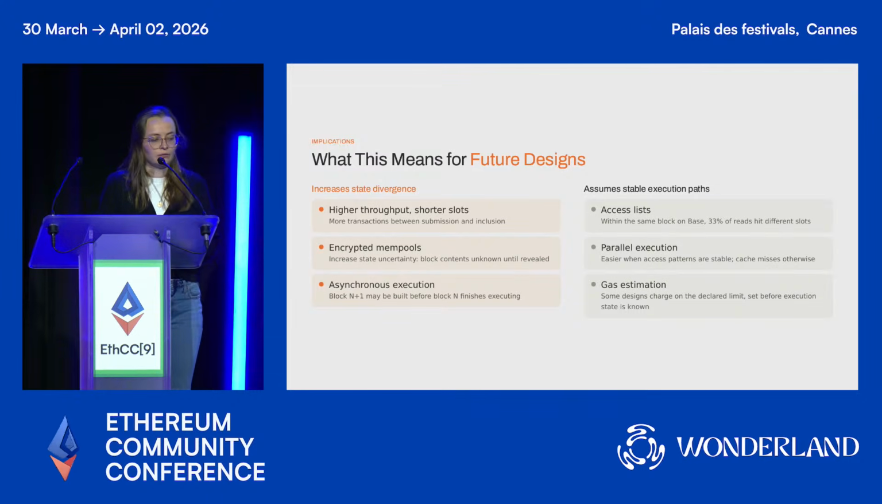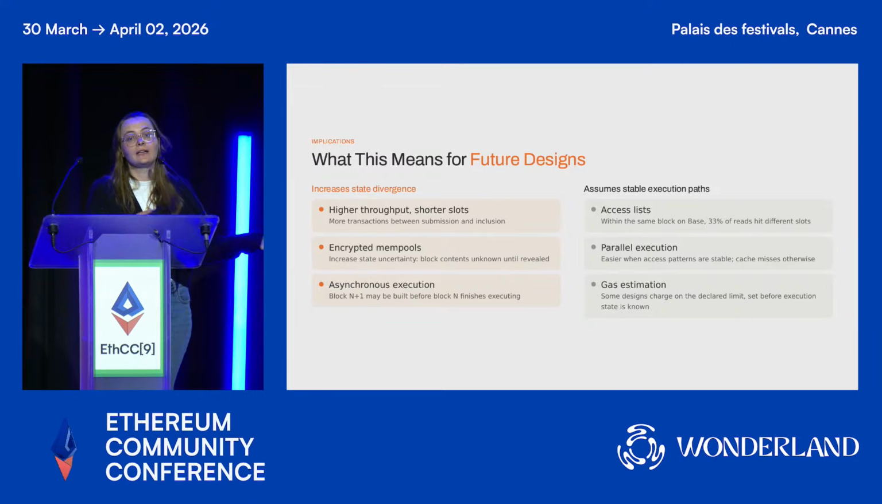Now, what does this mean for future designs? Well, in the EVM space in general, there are future designs being proposed that increase the state divergence. With higher throughput, state is going to diverge more because we're processing more per unit of time. Encrypted mempools, for example, increase uncertainty a bit, and asynchronous execution, which Monad has, also increases uncertainty, since by the time we're scheduling block n+1, we might not even have the post-execution state of block n available.